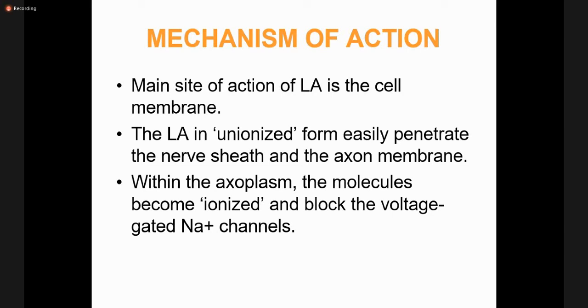So both forms, ionized and unionized, are required for the activity of local anesthetics. Unionized form is required for penetration, so it can reach inside the cell. When it enters the cell, it becomes ionized, and this ionized form blocks the portion of the sodium channels which is located inside and which is responsible for the blockade.